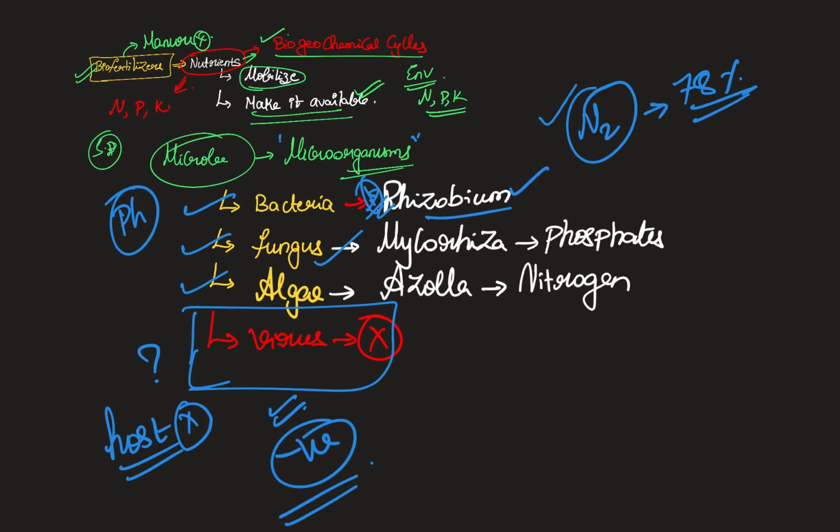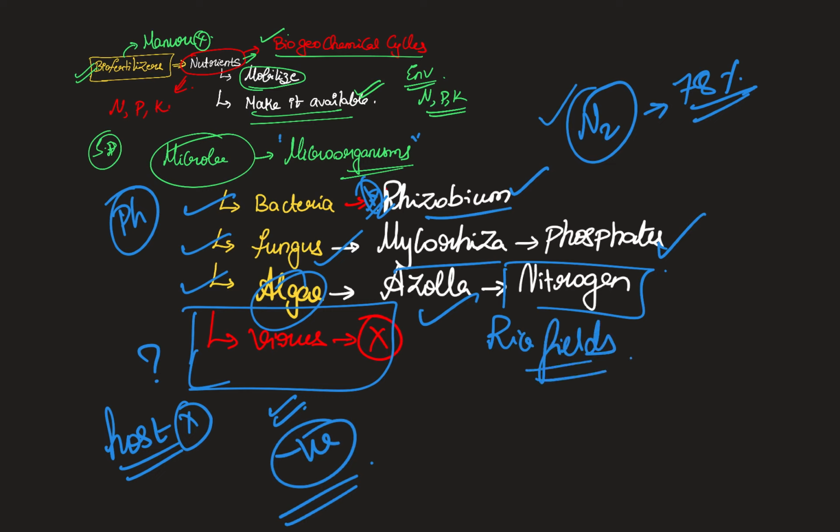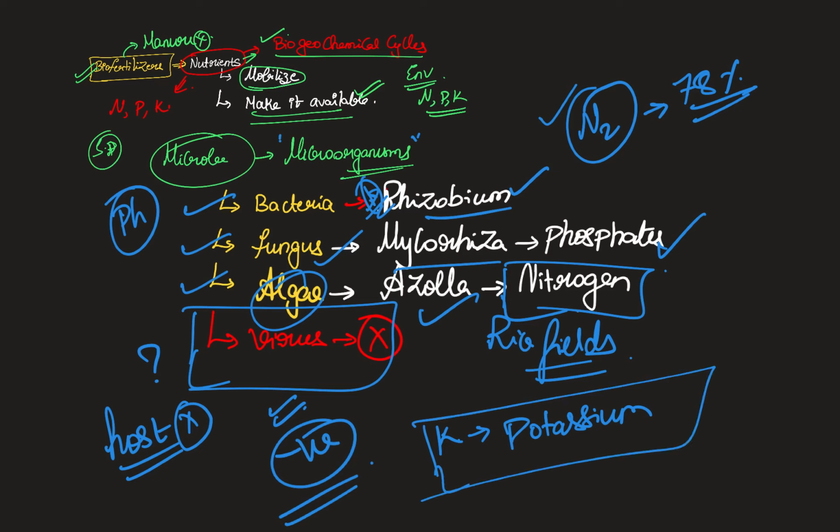And you have certain fungi like mycorrhiza. They also help in taking up phosphates. And you have certain algae like blue-green algae or azolla, which help again in nitrogen. Usually you find these in rice fields, and they are also sometimes called methanogens, because rice fields emit a lot of methane, and at the same time they are also helpful in nitrogen fixation. As far as the commercial exploitation of K, that is potassium, is concerned, we are yet to find biofertilizers that are commercially viable.